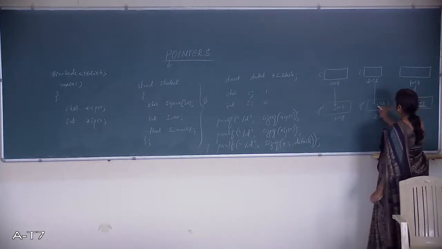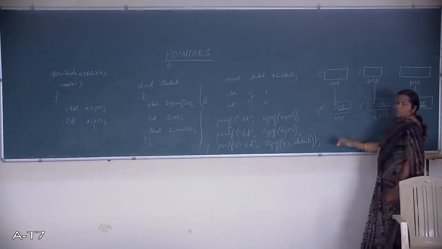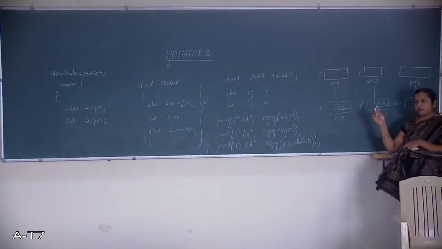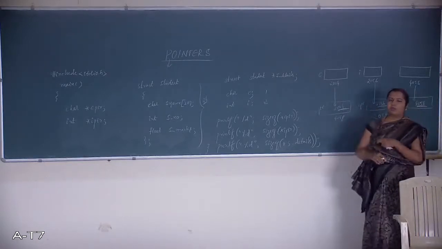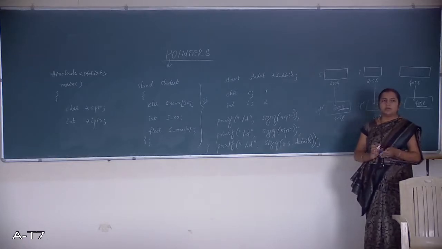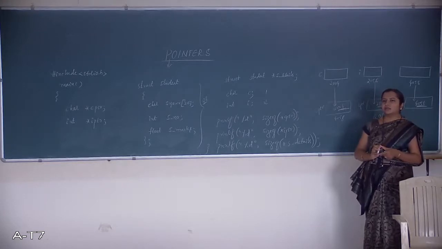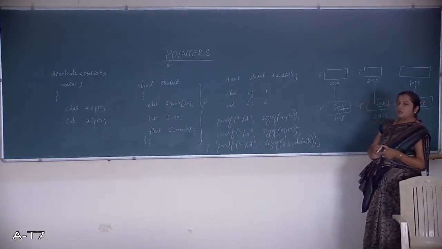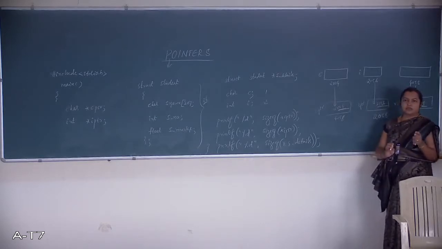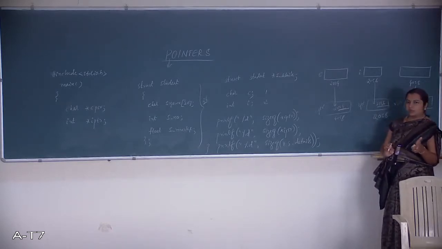See the content here, observe. We are not storing the actual value or data or information in a pointer variable. What does the pointer variable hold? Only the address. Hence, it depends upon the bit length of the machine, the compiler length.